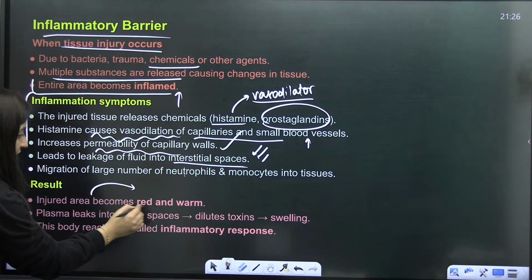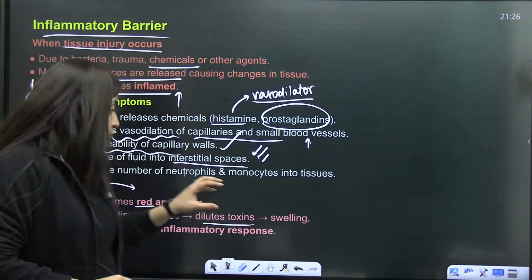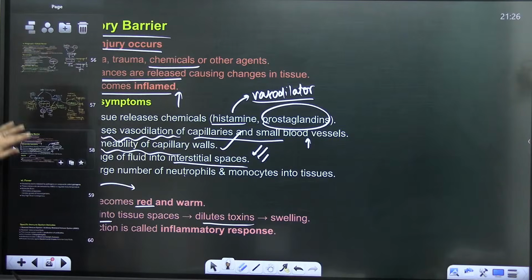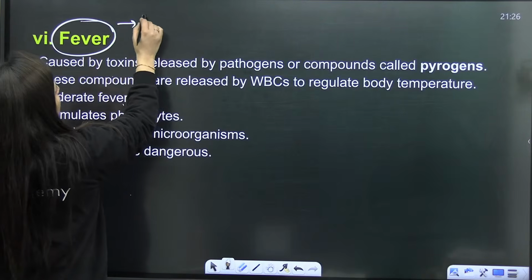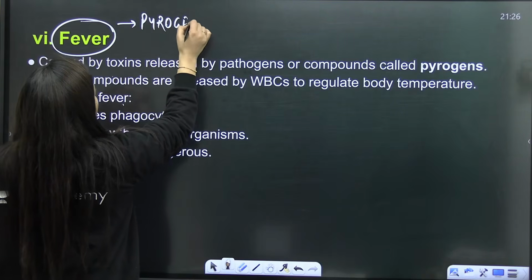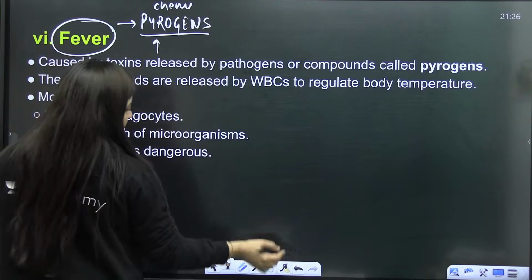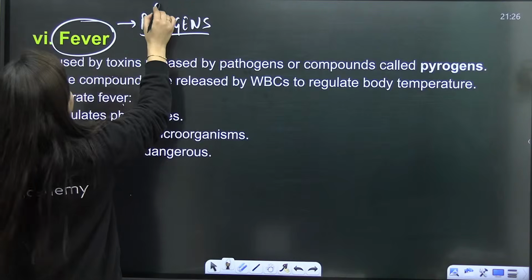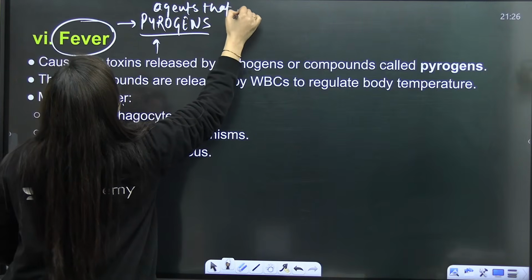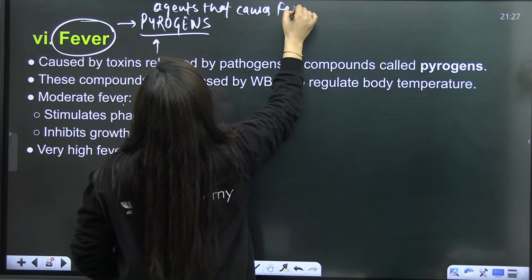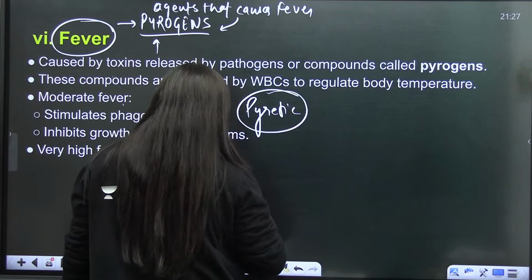So the injured area will be red and warm, plasma will leak into the tissue spaces, toxins will be diluted, and swelling will occur. This is the inflammatory response. That's how it protects us from infection. And for the fever, I told you, fever also protects us. So the chemicals or agents that cause fever are called what? Pyrogens. Anything which causes fever has a pyretic effect.